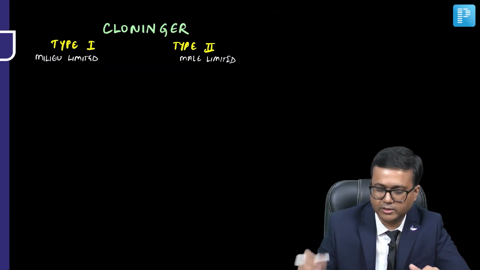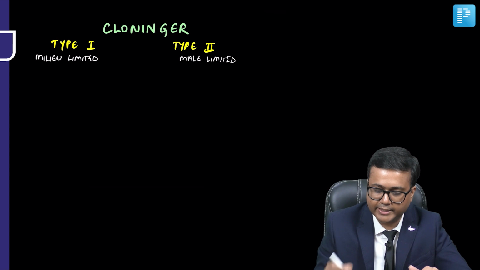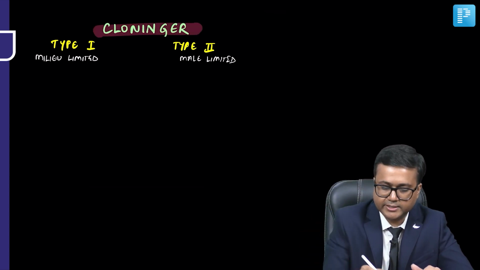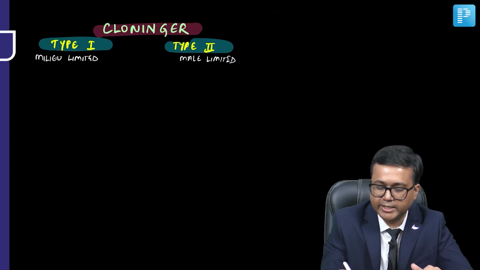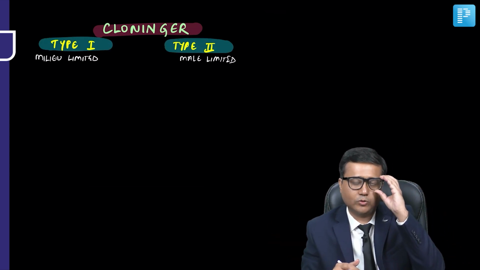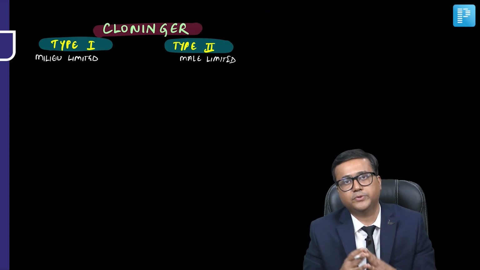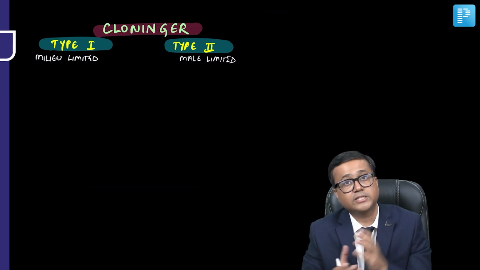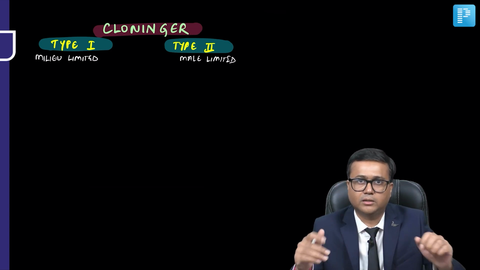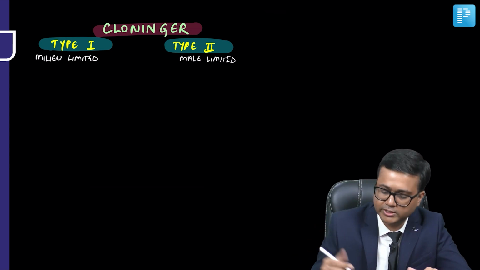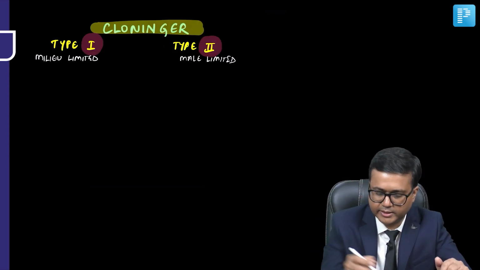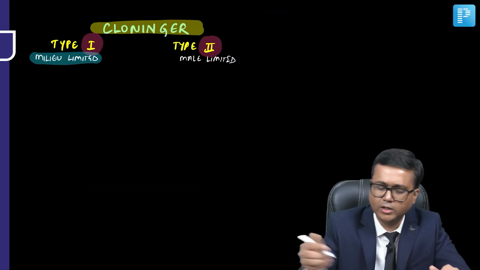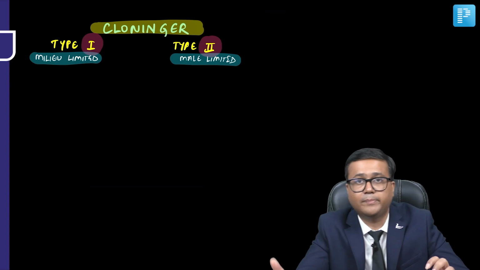Now let's talk about another classification, that is Cloninger's classification. Here it is divided into type 1 and type 2. In fact, it is very similar. Cloninger type 1 is very similar to Babor type A, and Cloninger type 2 is very similar to Babor type B. So again, a lot of similarities are there, but let's talk about this. Type 1 is milieu limited, that is, environmental factors play an important role, while type 2 is considered male limited, more in males.